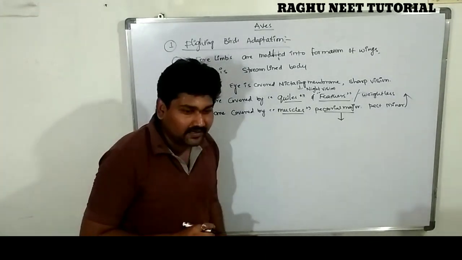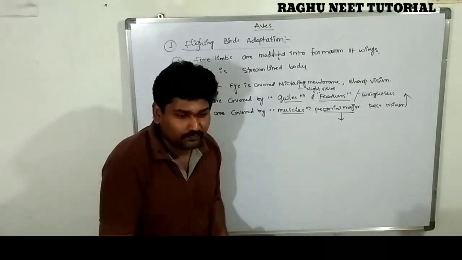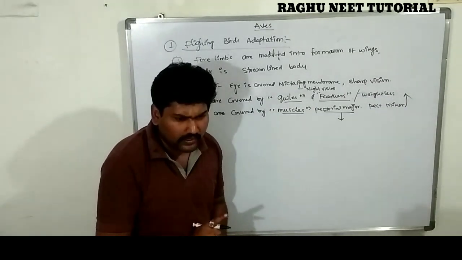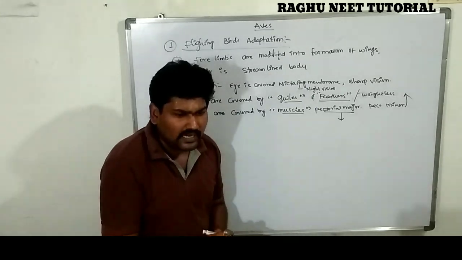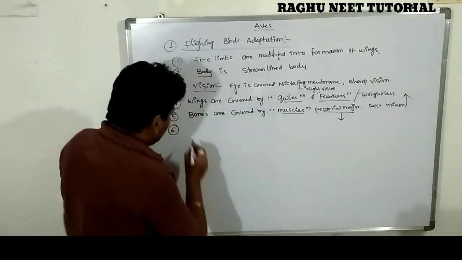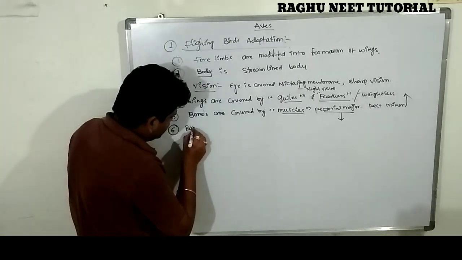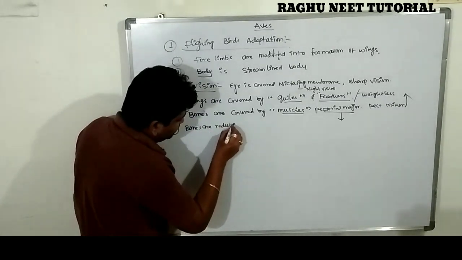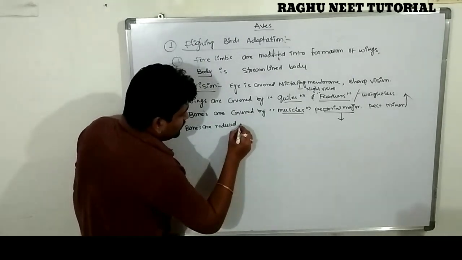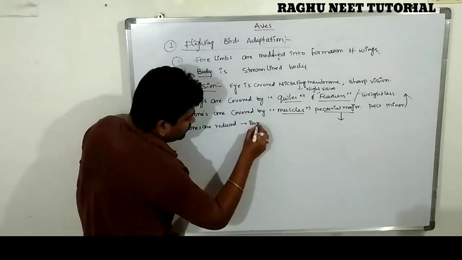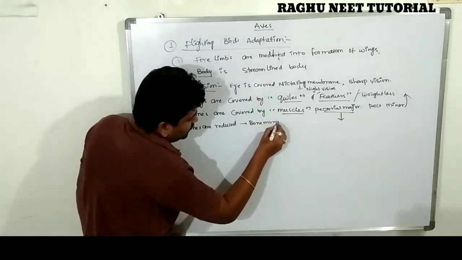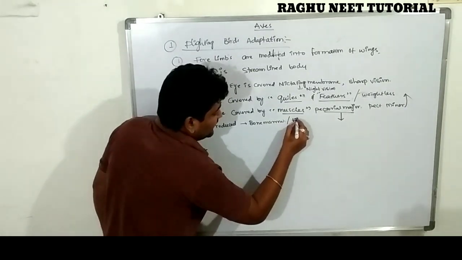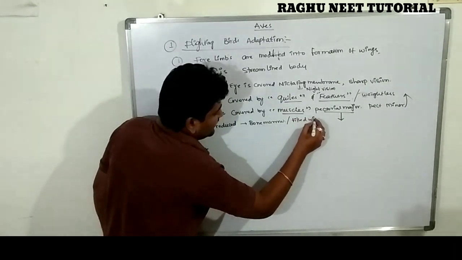The bones are reduced in bone marrow and filled with air. This type of bones are known as pneumatic bones, also called pseudo bones. Bones are reduced. Very important character: reduced bone marrow. Clear? And filled with gases.